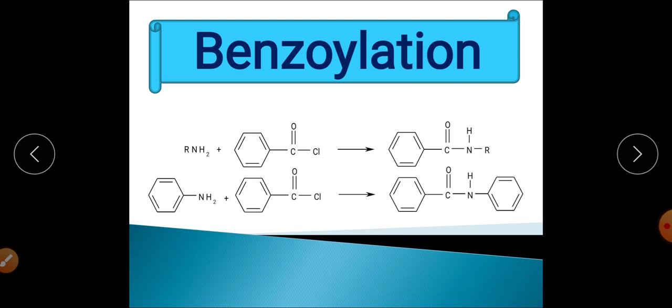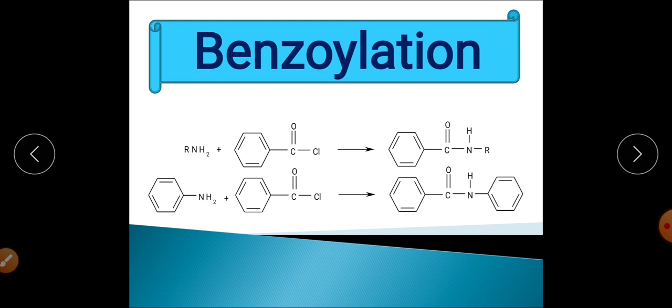Acylation is basically a common name in which the acyl group, that is the RCO group, is introduced. When that common group is converted into a specific group, for example acetyl group, meaning we are introducing the CH3CO group, the reaction will specifically be called the acetylation reaction.